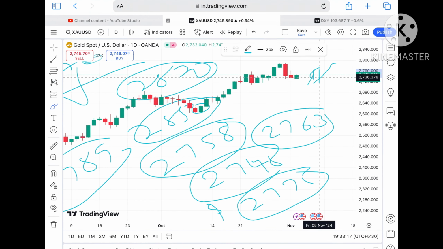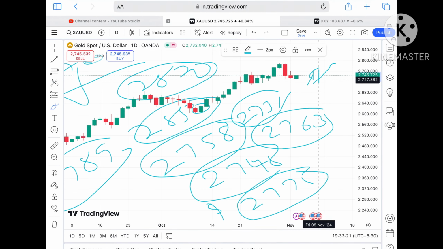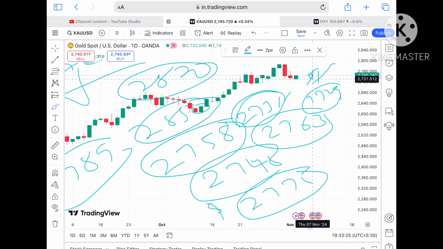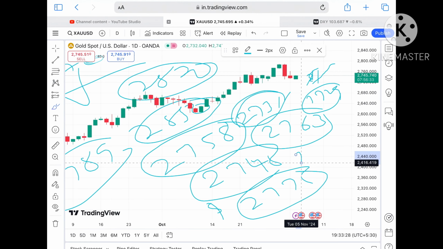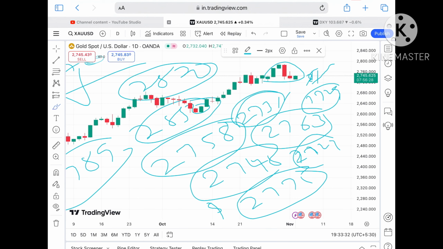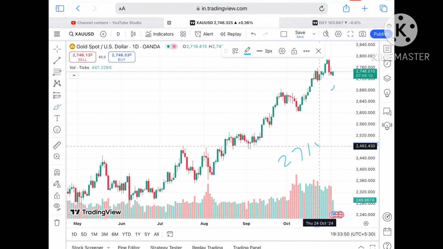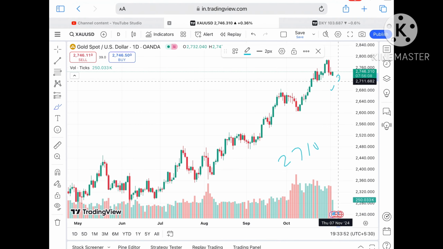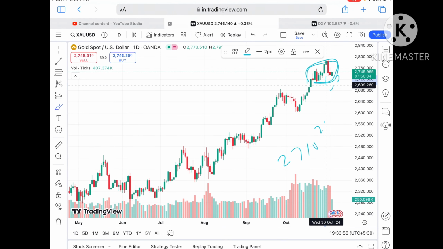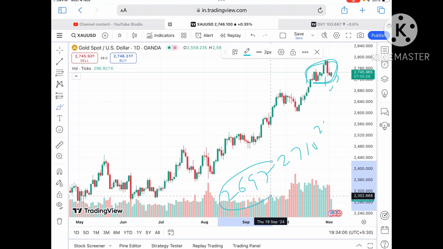But if that doesn't sustain, we can see it can come again towards a level of $2731, and if that doesn't sustain, this 2729 is already a weak support, so chances are high it will cross this level and can go towards 2724. And then there will be a zone breakout, so further fall we can see towards a level of around $2718, and then a further fall we can see below this particular level, which is $2710. Then there will be a zone breakout, so chance of going towards 2697 we can see, and then a further fall.